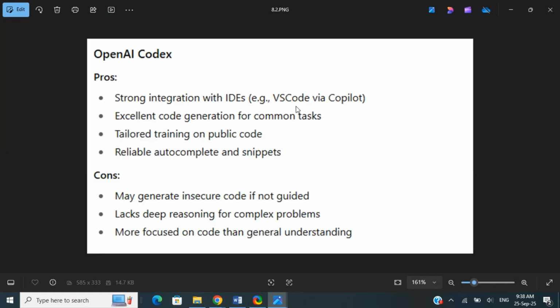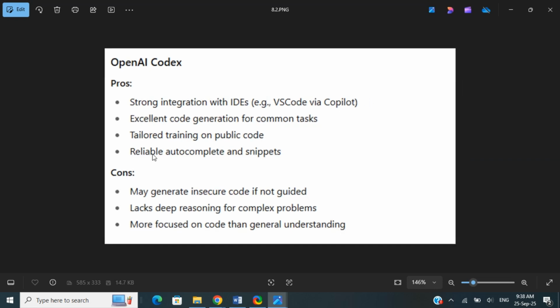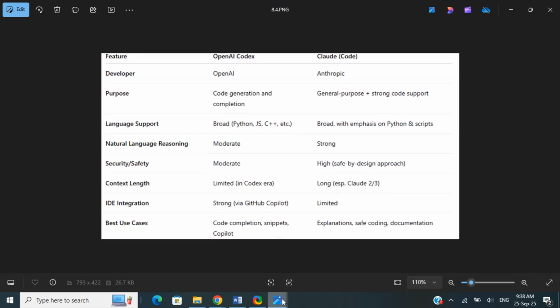For OpenAI Codex, the pros are strong integrations with IDEs, for example VS Code via Copilot, excellent code generation for common tasks, tailored training on public code, and reliable autocomplete and snippets. The issues are that it may generate insecure code if not guided properly, and it lacks deep reasoning for complex problems, unlike Claude. It's more focused on code rather than general understanding.